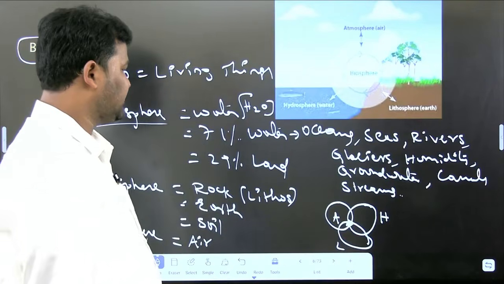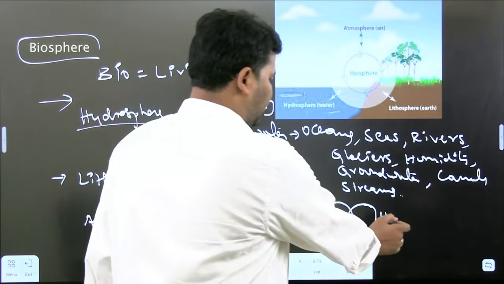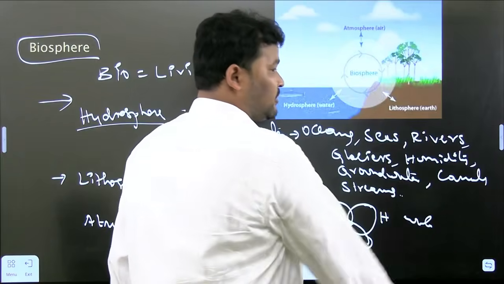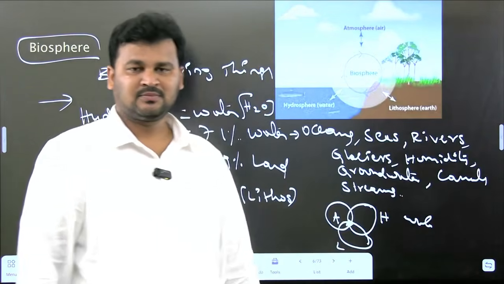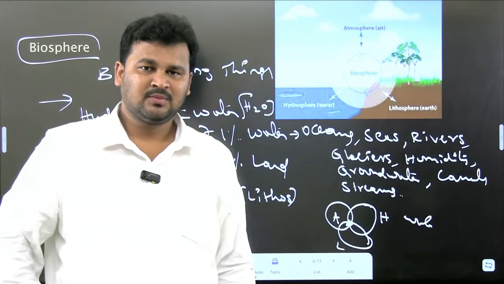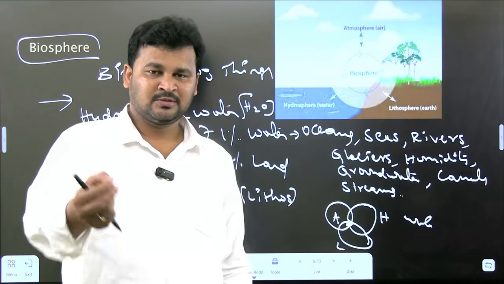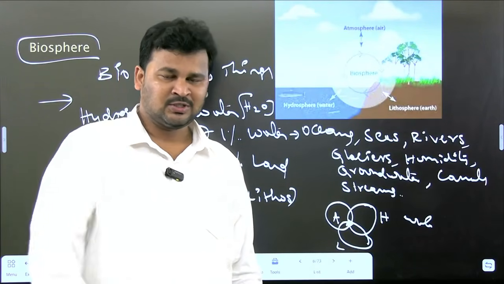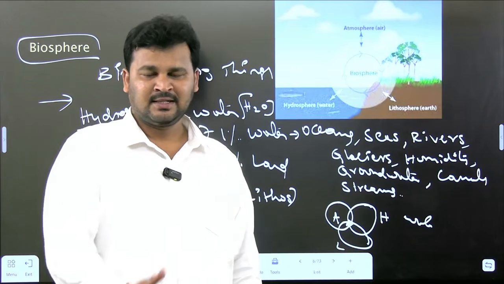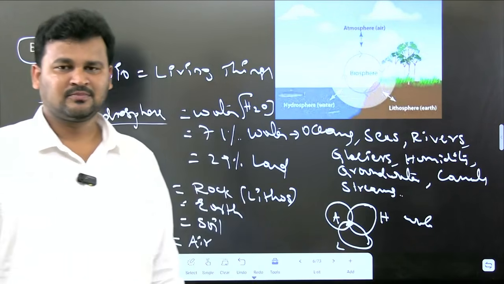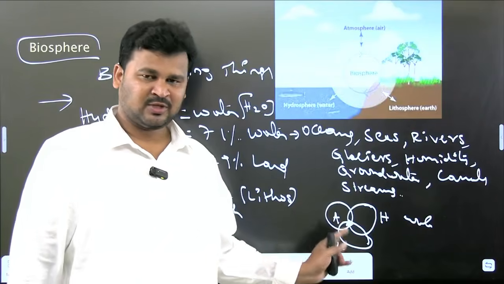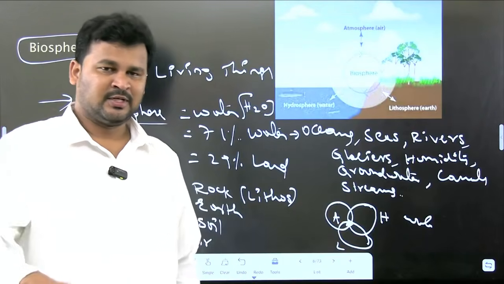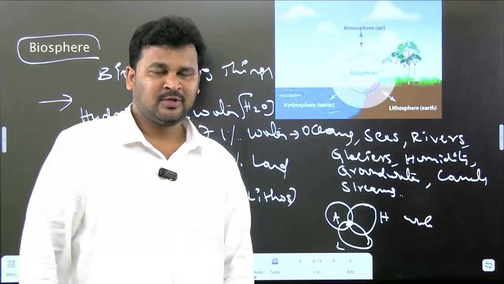Let me explain in detail. What is hydrosphere? Water. If there is no water on the earth, will human beings survive? If there are no human beings, there is no biosphere. If there is no water on the earth, will the animals survive? Will the plants and trees survive? Definitely not. Clear. And with respect to atmosphere, meaning air, if there is no oxygen on the earth, will human beings survive?